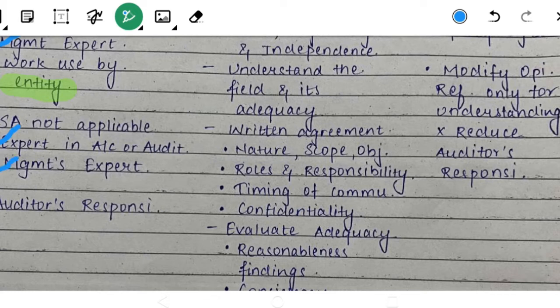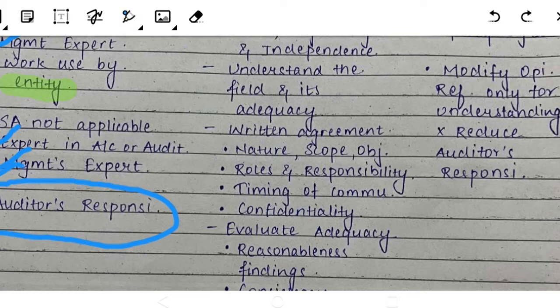Then second one is management expert. For management expert, don't forget, SA 500 will be applicable. Okay, for the management expert, SA 500 will be applicable. Yes. Then the auditor's responsibility. Here, if the auditor is using the work of the expert, that doesn't mean he is relieved from his responsibility. Like he cannot say that I did not do this work, the expert has done it. No man, whoever has done the work, you are responsible for the audit report or the entity's financial statements. Okay, yes, so we are done with the general part.